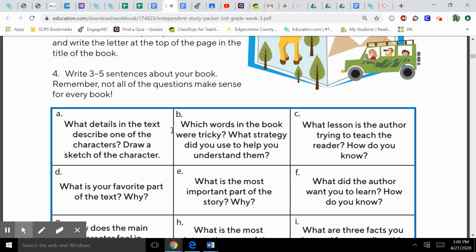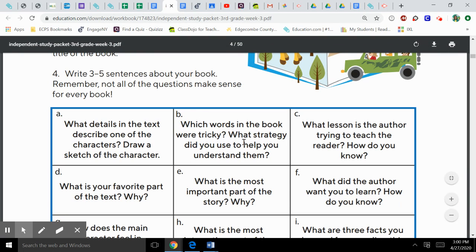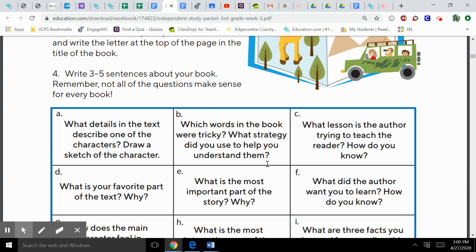Now, if you look at the other options, which words in the book were tricky? What strategy did you use to help you understand them? That's vocabulary. So, were there any words in the book that you didn't understand? That's what that is talking about.